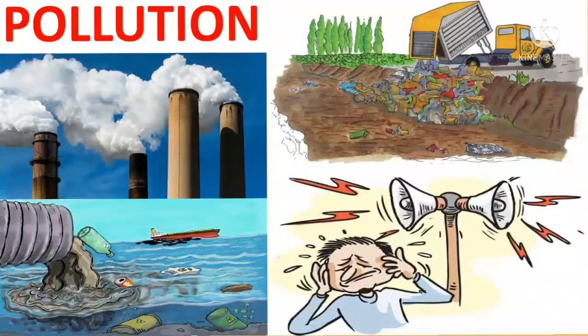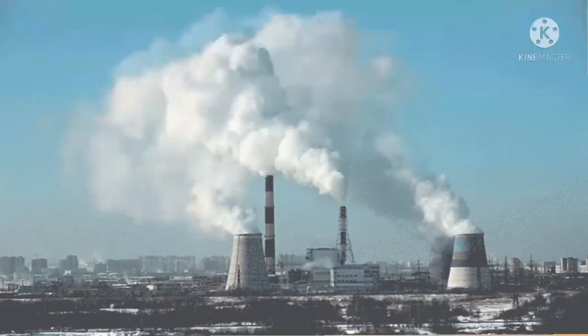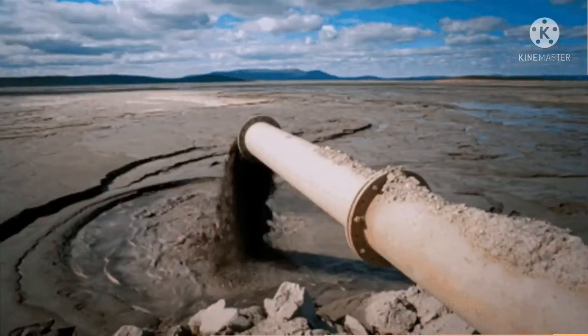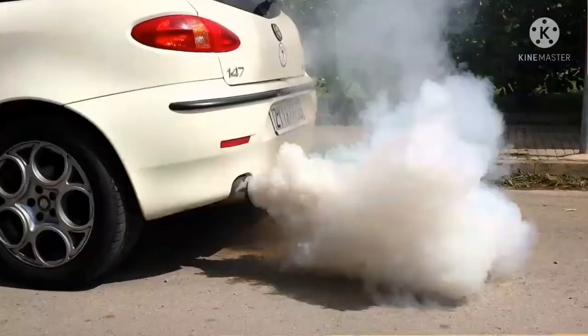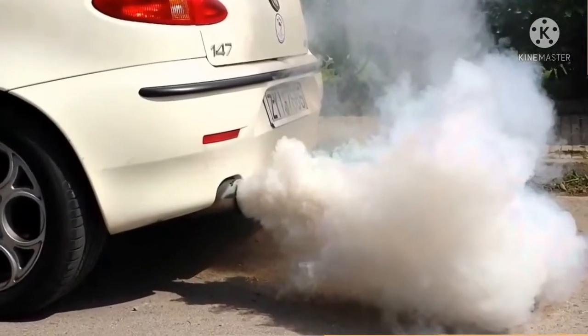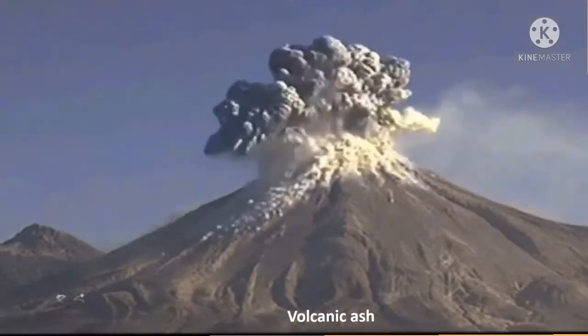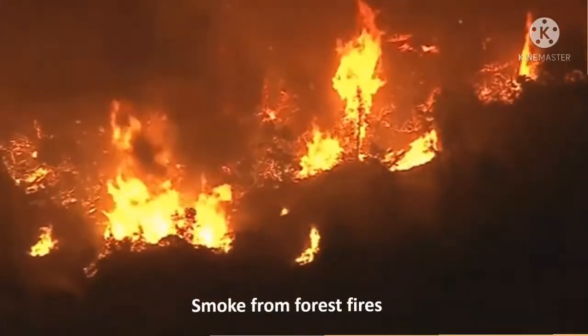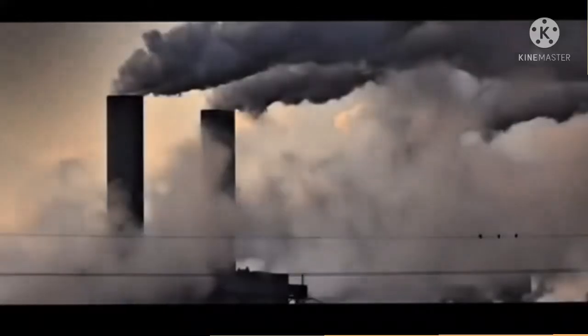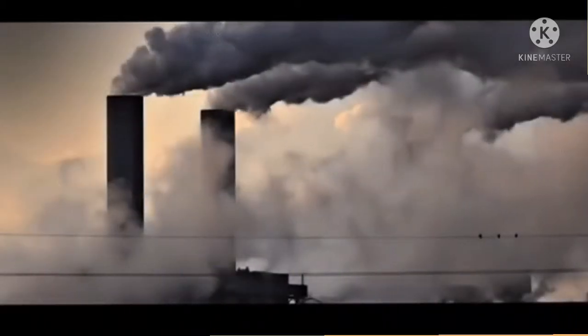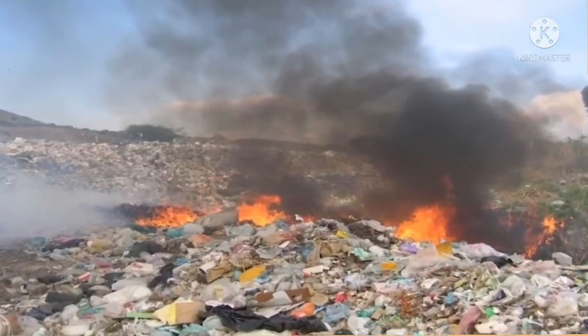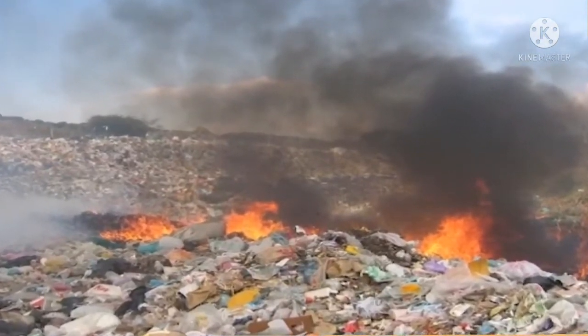As we said at the start of this lesson, pollution is the release of harmful materials into the environment. You can see that this material is going straight into the river, and this carbon monoxide is coming from this car smoke. Now we have what we call pollutants. Some are natural and some come from human activities. These include volcanic eruptions and smoke from forest fires. Then you have fumes from factories and the burning of waste.